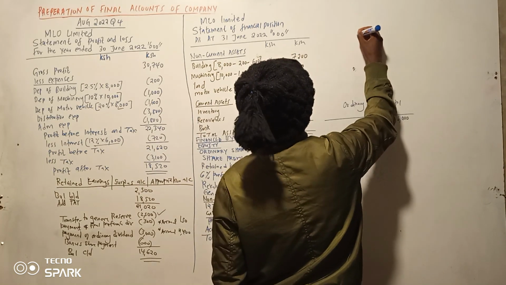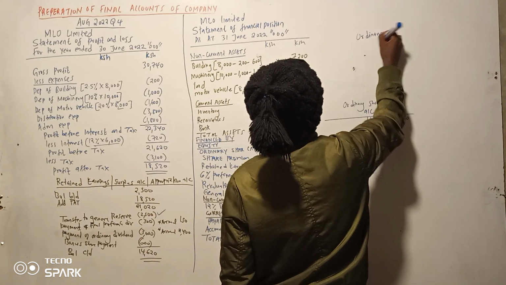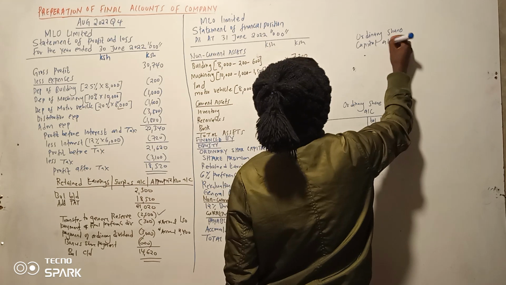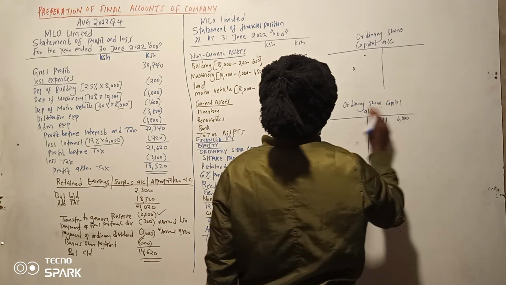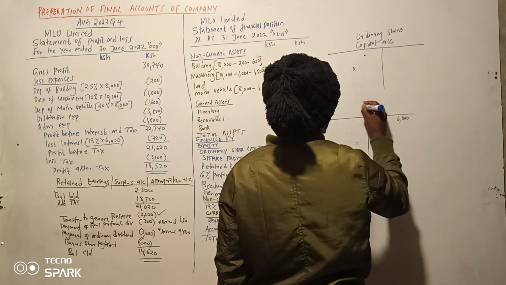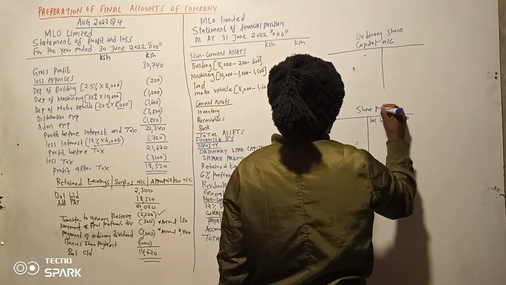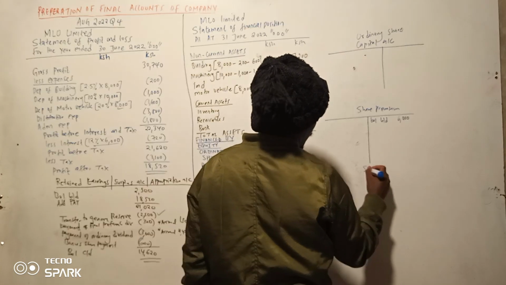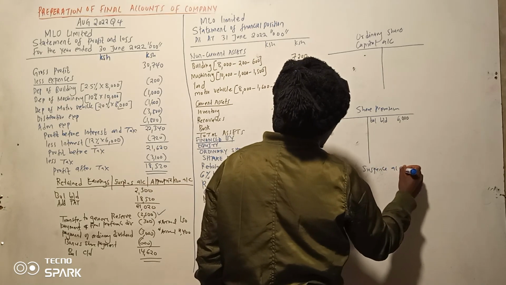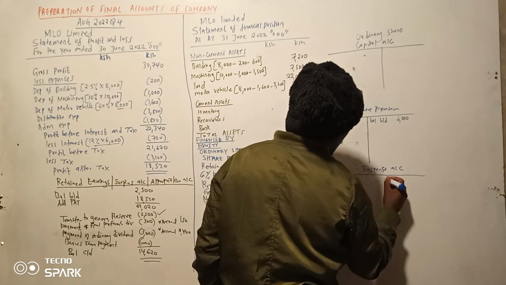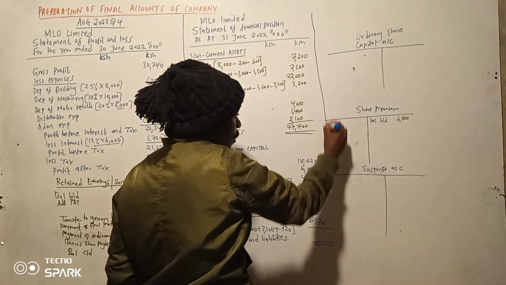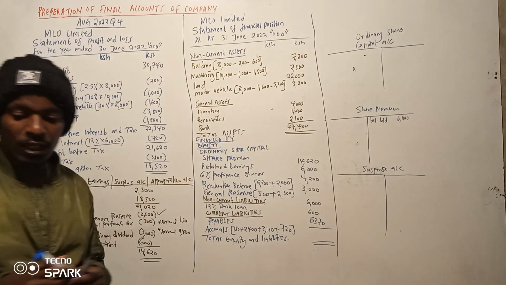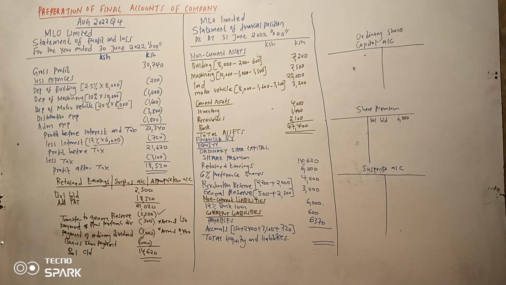So if we are supposed to prepare the ordinary share capital account, so let me start with ordinary share capital account, and then we prepare the share premium account, and then tunamalizia na suspense account. So tumalizia na suspense account. So hizo ndio account tunamalizia nazo, tujaze hapa. So suspense account must be closed.